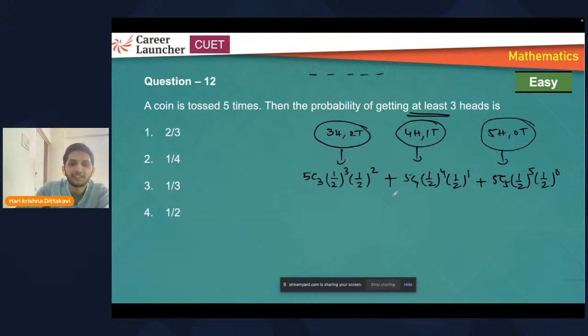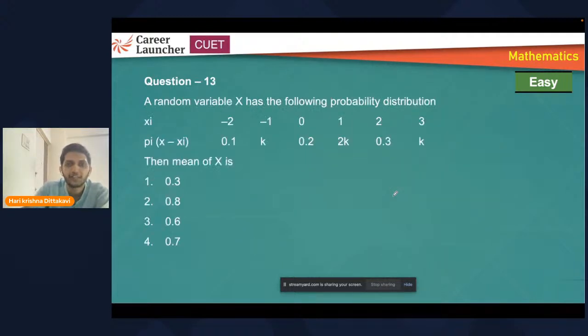This particular question is easy because the number of possibilities of at least 3 heads is the same as the other one. You can get the answer as half. So random variable concept, yeah. I have seen these questions, almost 6 questions are given based on the same concept. So practice questions on this.